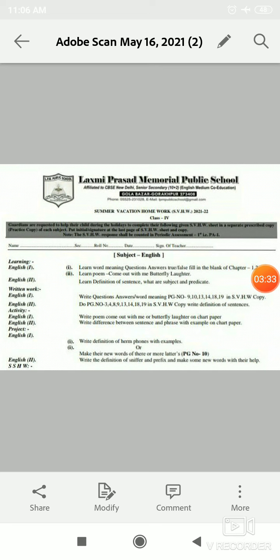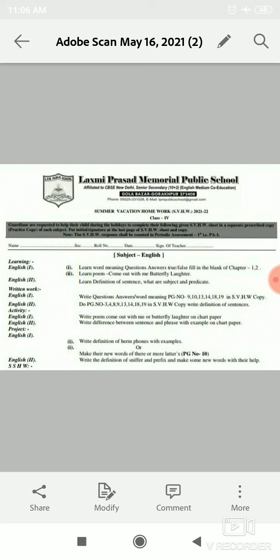Now, so students, now activity from English first. So, write poem Come Out With Me or Butterfly Laughter on chart paper. So students, means to say that you have to write any poem, Come Out With Me or Butterfly Laughter, on the chart paper.